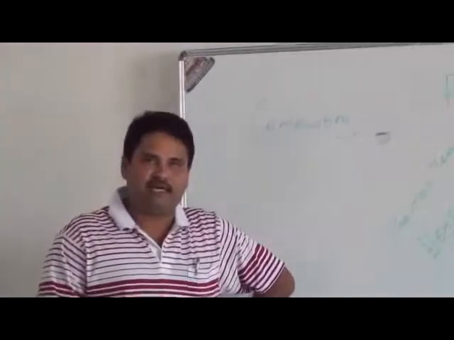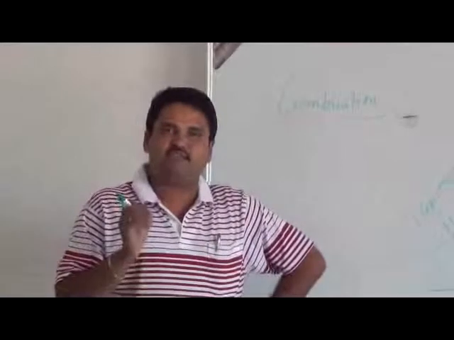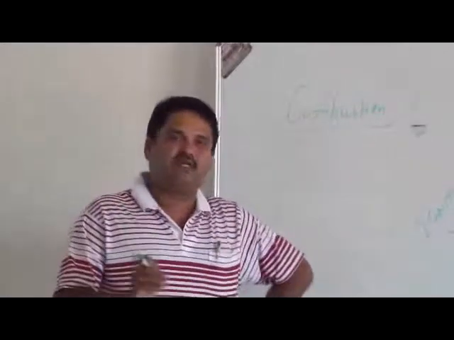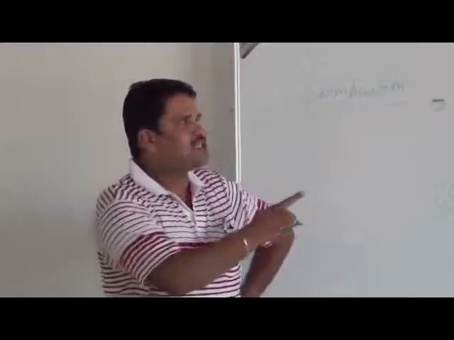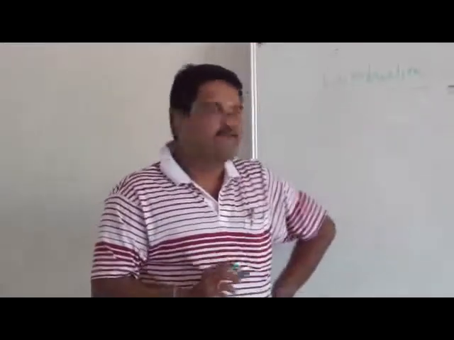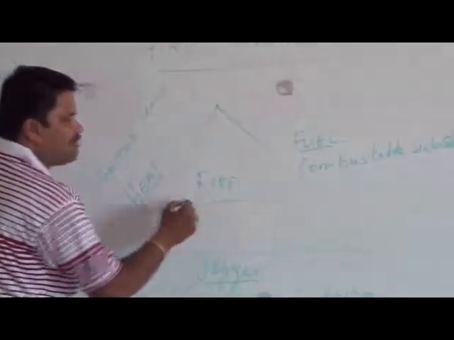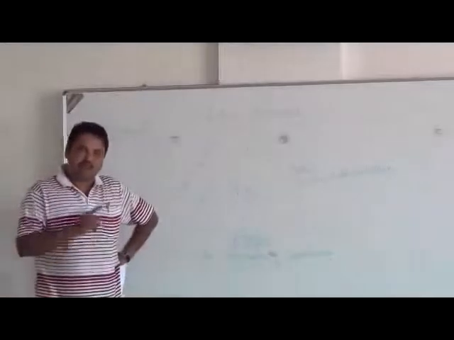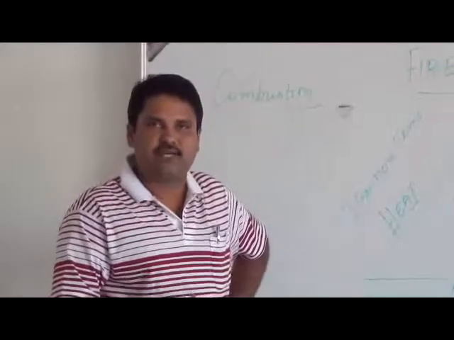And as I mentioned to you earlier, I am going to explain in our laboratory three experiments which tell you how these three factors are important for combustion to take place. This triangle is called the fire triangle, and it will help you understand the concept of combustion. We will go to the lab and see now how these three factors are involved in the process of combustion.